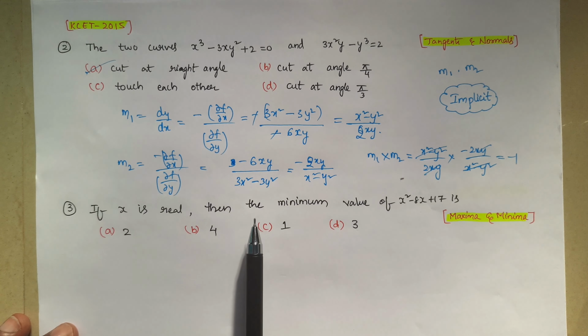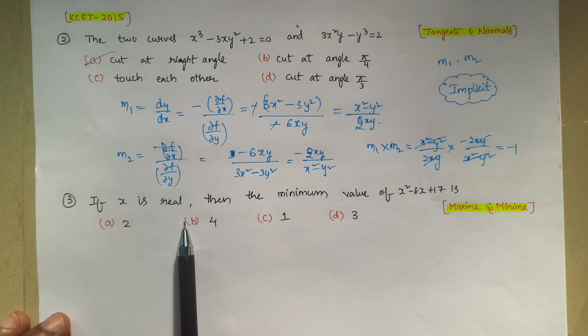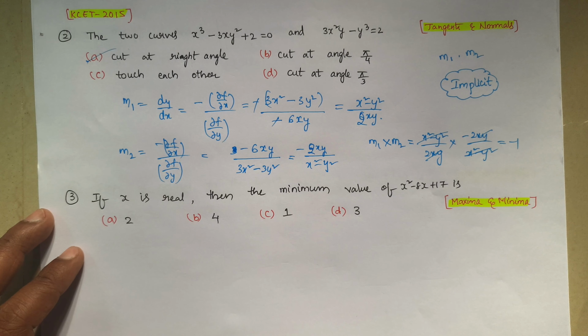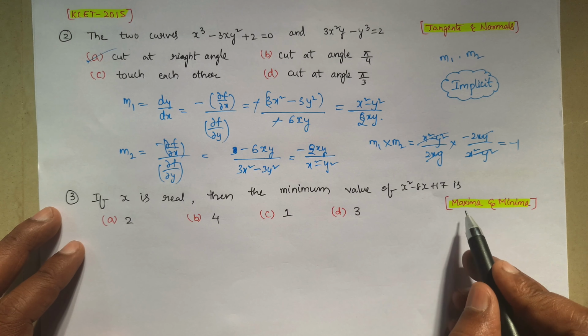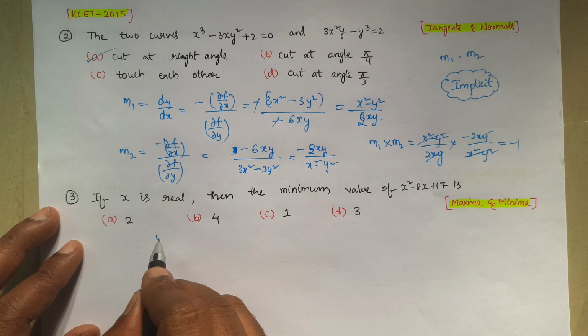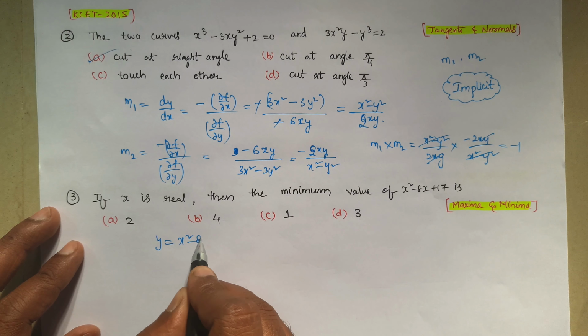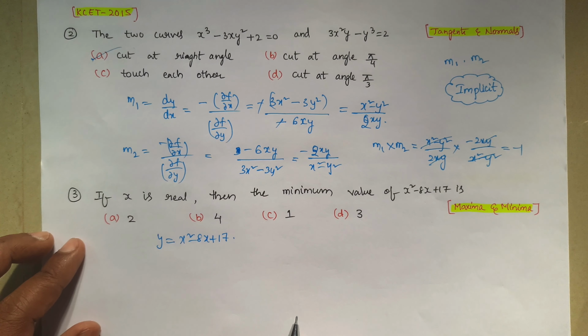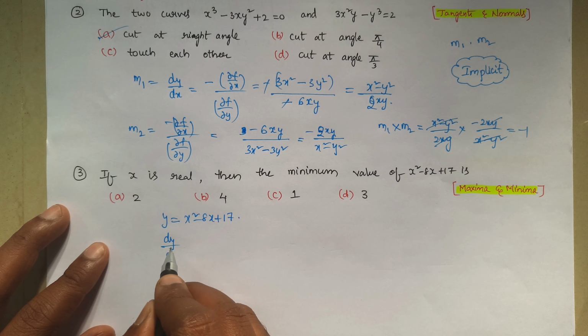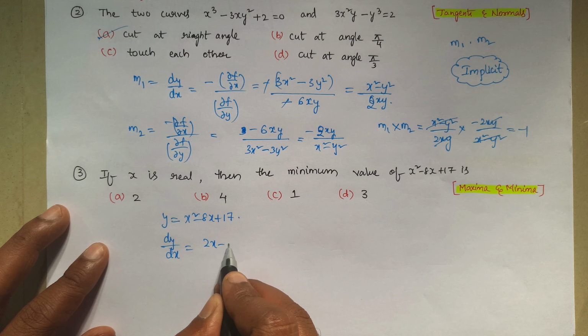Okay, next, if x is real, then the minimum value of x square minus 8x plus 17. So this problem is regarding maxima and minima. So first I will write y is equal to x square minus 8x plus 17. So I will find dy by dx. So dy by dx is equal to 2x minus 8.